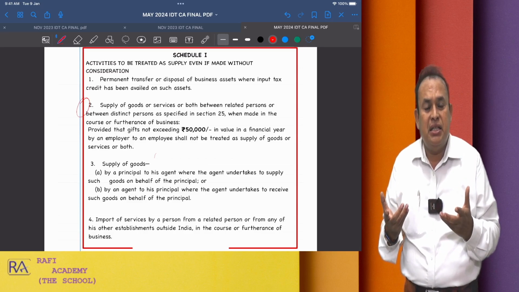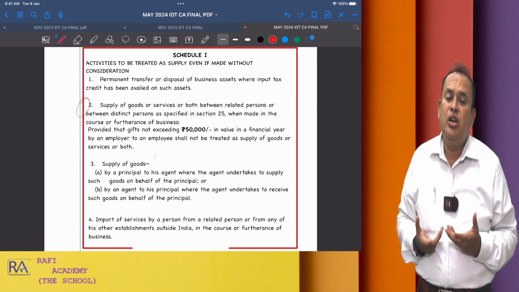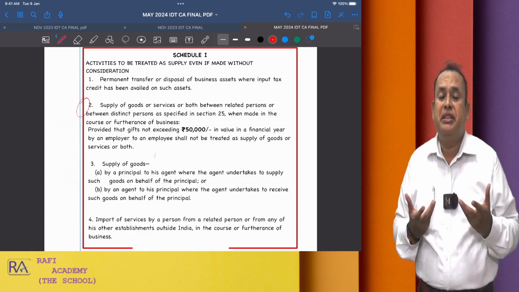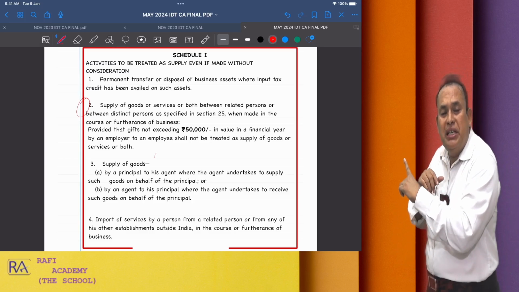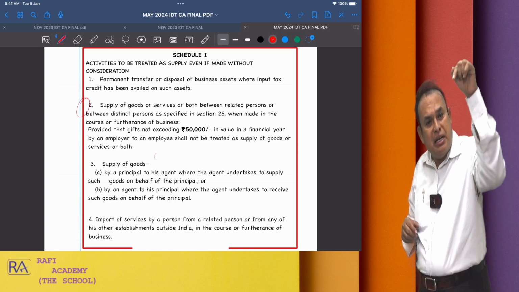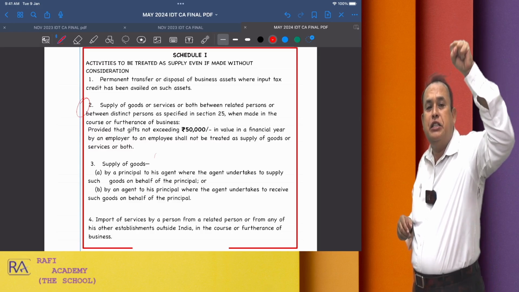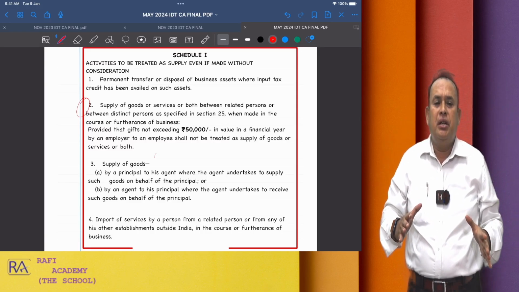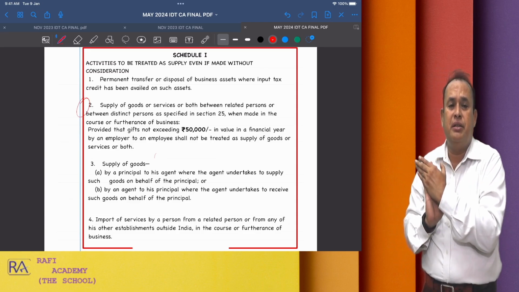Since the given transaction is between Mr. Rafi and Rafi's father, they are not related parties. Their transaction does not fall under Schedule 1. If so, in that case, there must be a consideration to levy the GST or to bring that into the GST purview. Consideration is a must, except for the transaction covered under Schedule 1.